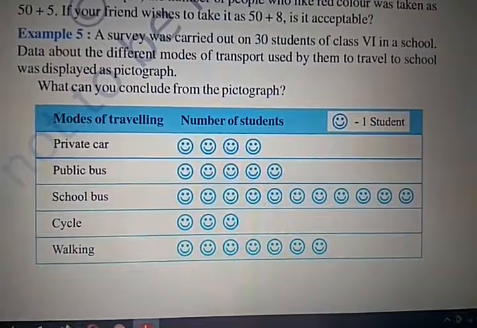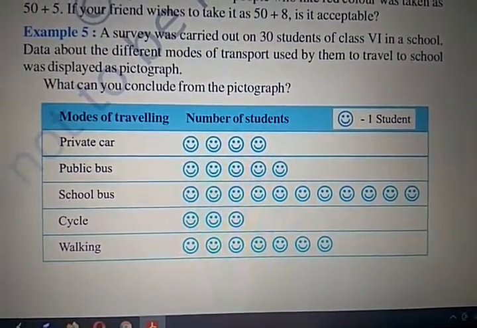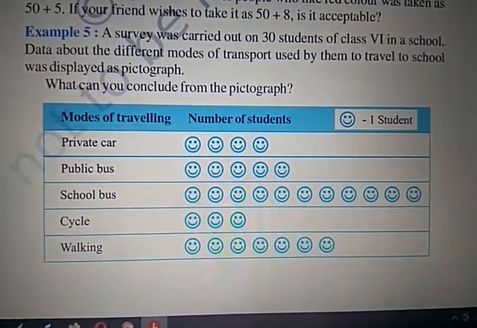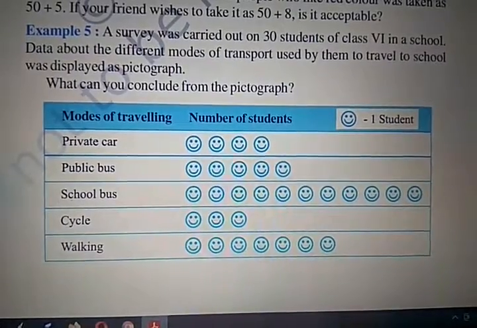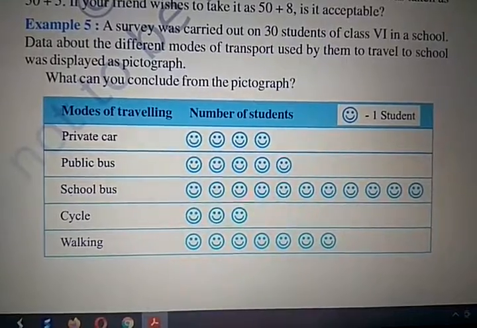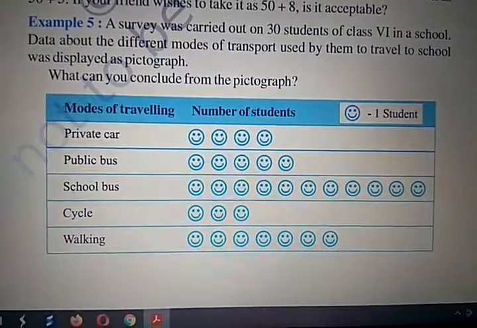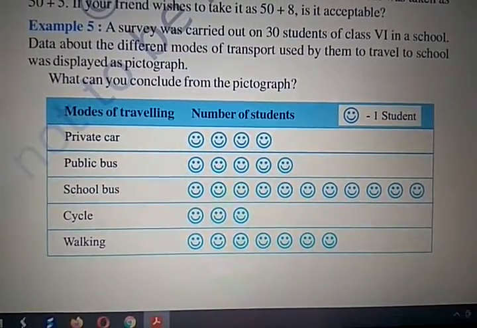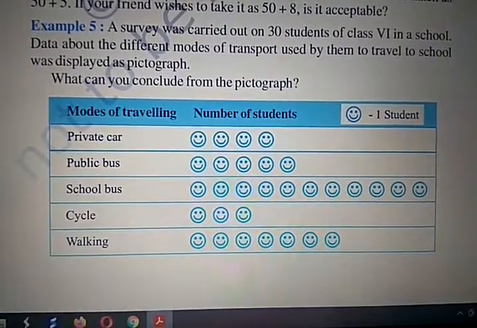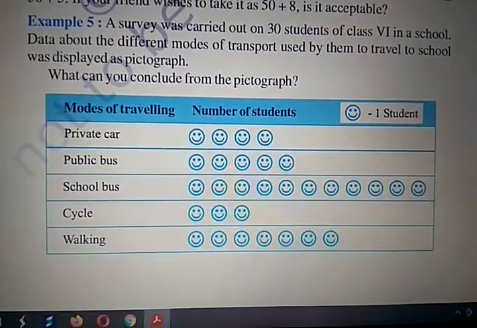Now example number 5. A survey was carried out on 30 students of class 6 in a school. Data about the different modes of transport used by them to travel to school was displayed as a pictograph. So, what can you conclude from the pictograph? Here you see modes of traveling, number of students, and one face is equal to one student.